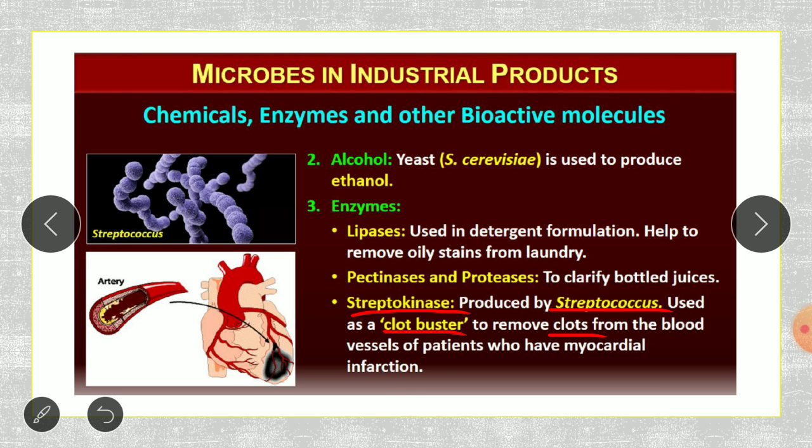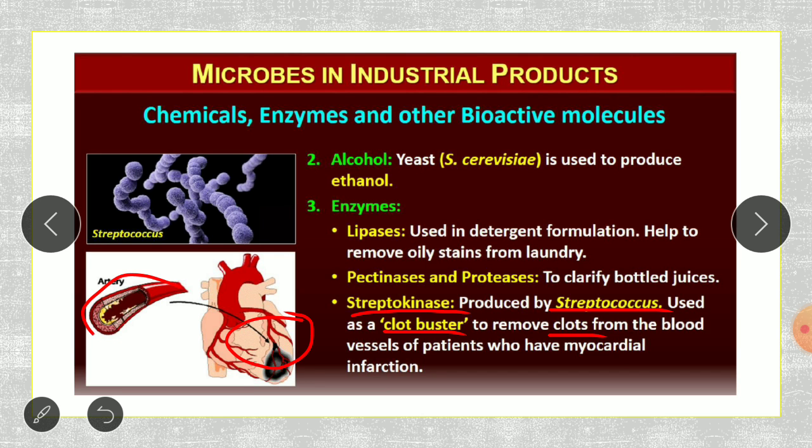Myocardial infarction is nothing but minor heart attacks, what we get, or the blockage that is going to be there. As you can see here, these are the arteries from where the blood is supplied to the body parts or carried from the body parts to the heart. It is through the blood vessels.